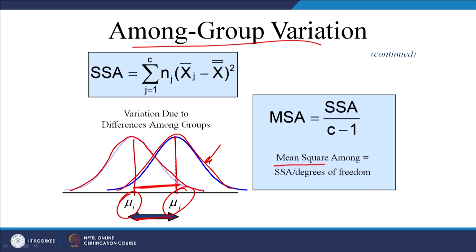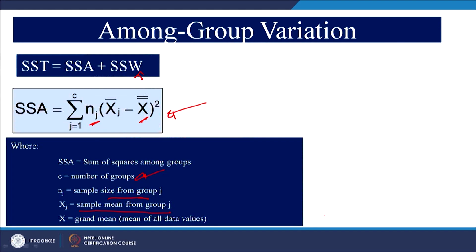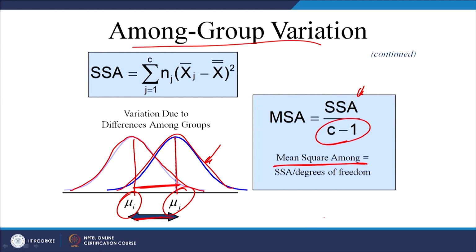So, mean square among is sum of square among group divided by C minus 1. Here C is number of groups, right. Okay. So, this is how among group variation looks like. In this case, since there are two groups, we will call it between group variation. If you have got more than two groups, we will call it among group variation.